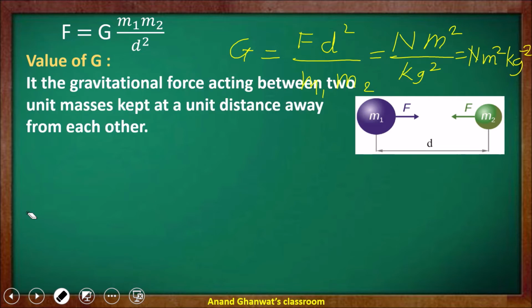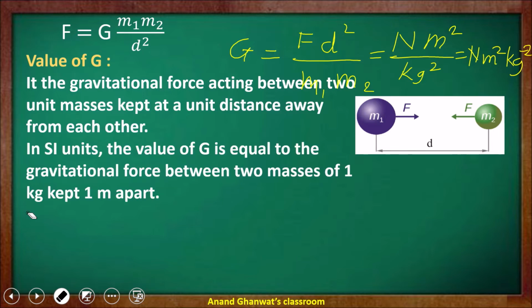The gravitational constant is the gravitational force acting between two bodies of unit masses kept at unit distance away from each other. So what is actually the value of G?